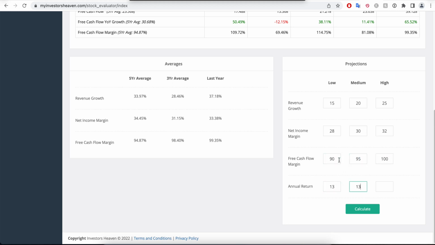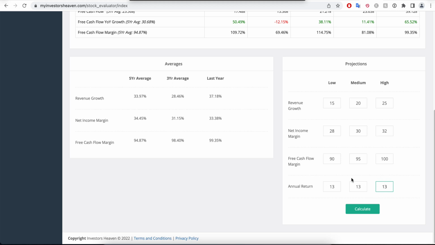The annual return that I typically like to get is 13%. The reason for this is that this is the discount value of the model, really. The reason is that 10% is what an ETF makes, like an S&P 500 ETF makes about 10% a year. With a single stock, you have more risk, and so you need to be making more money for taking up that risk. And so this is why I'm using 13%.